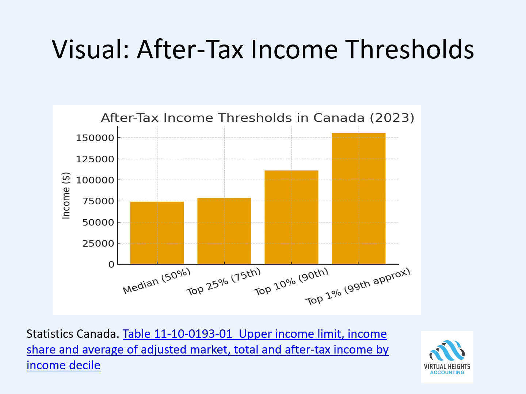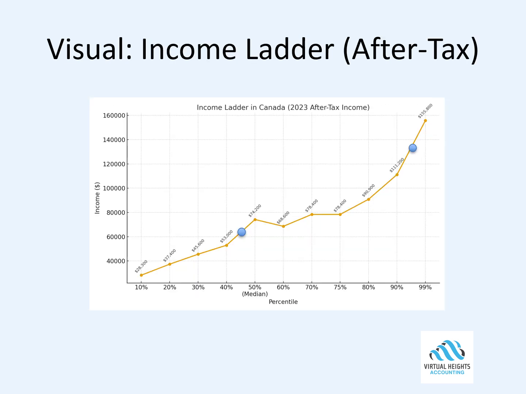This one shows a good graph of the progression upwards. Obviously, you can see how we start out and it continues to grow as we get up over the top 1%. This graph allows us to bring it all together, and I've also added blue points on this graph to indicate where our examples would fall. Down here on the lower side, this was our two individuals that were making minimum wage. They are below 50%. They were both working full-time but did not have children, so that would be where they would be on the graph.